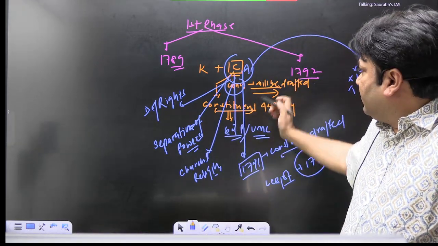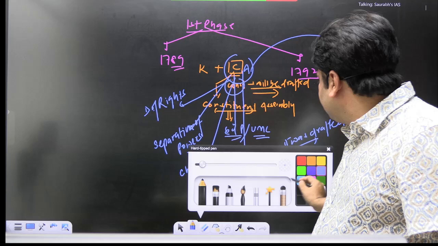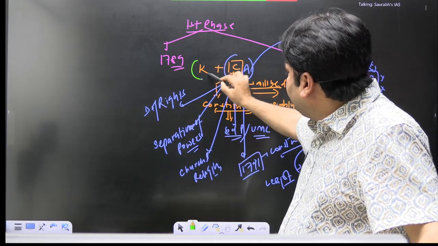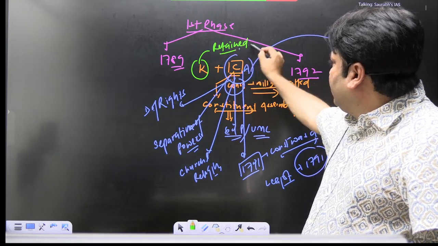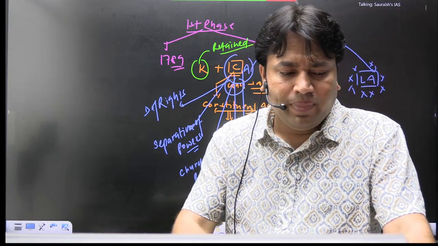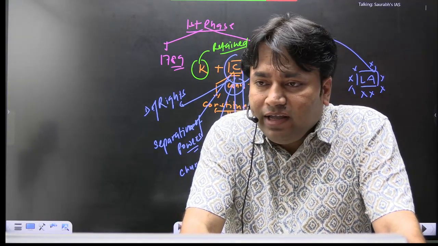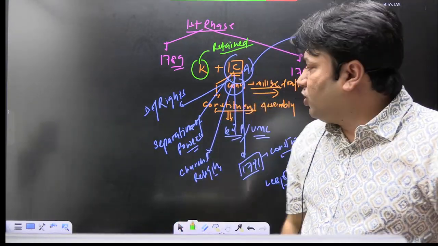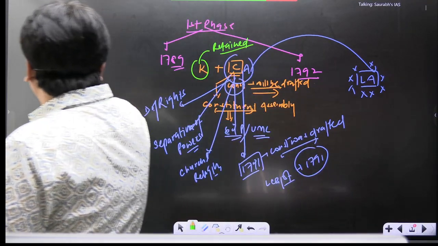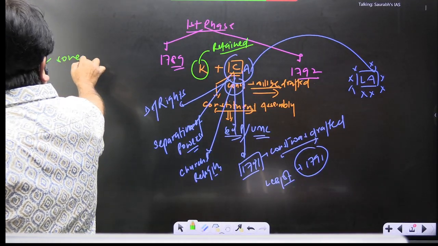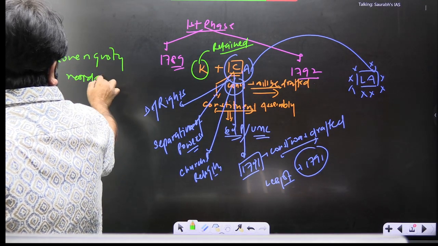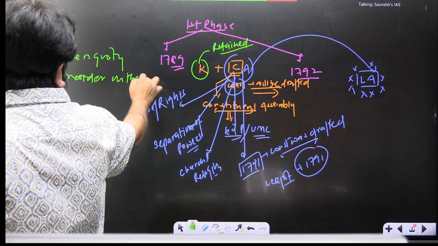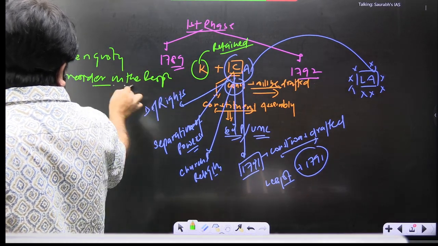Okay, and they decided that yes, the king's position will be retained. ठीक है, king's position will be retained. Okay, sovereignty resides in the people. It will be also decided कि संप्रभुता लोगों में निहित होती है. It will be said that sovereignty resides in the people. This idea will also be applied.